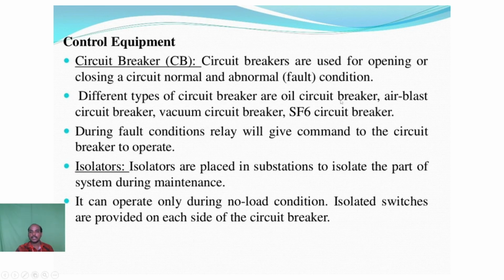Mainly we use the oil circuit breaker, air blast circuit breaker, vacuum circuit breaker, and SF6 circuit breaker to protect the power system components from fault conditions.